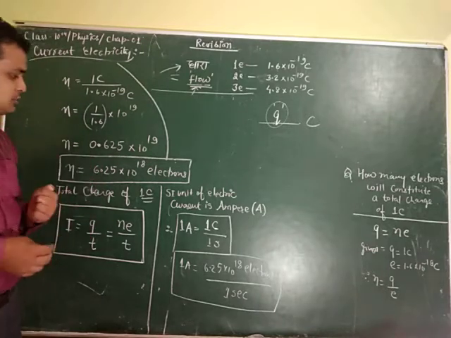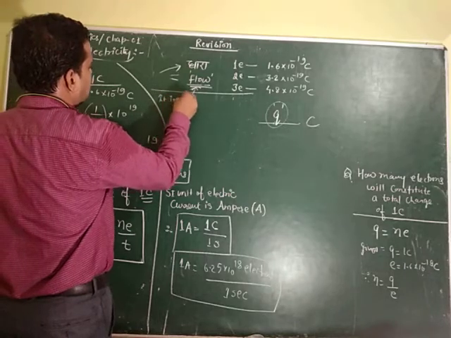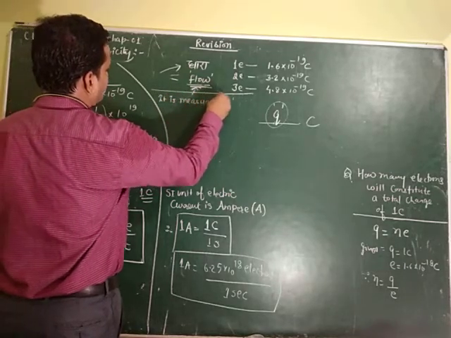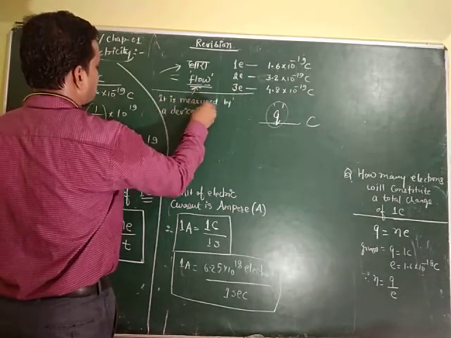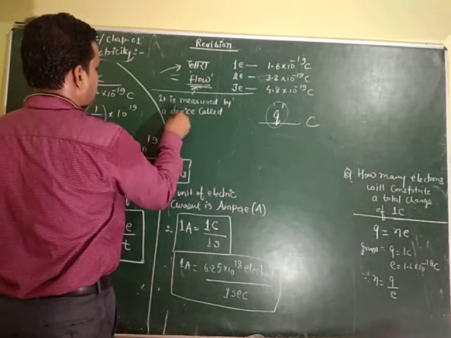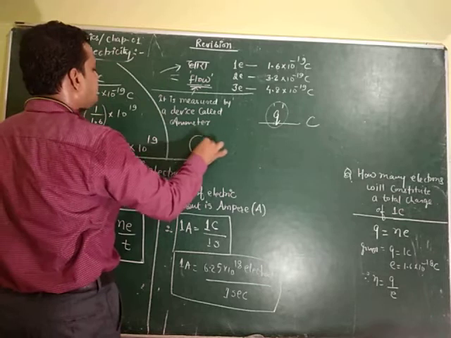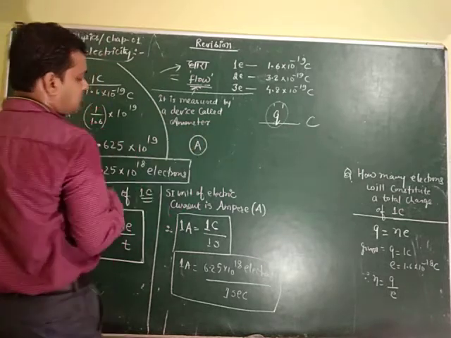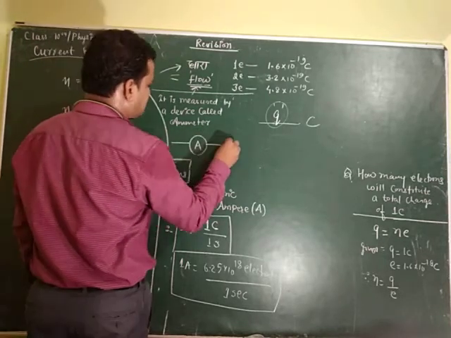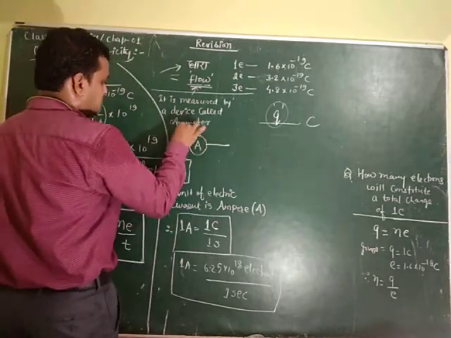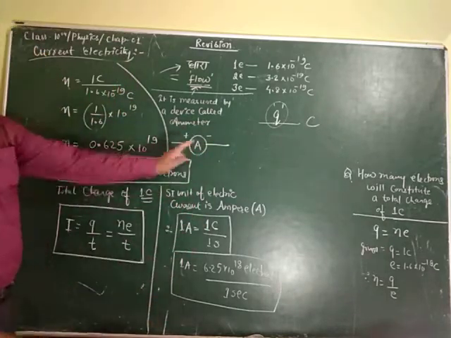So it is measured by a device called an ammeter. I will send you the picture of this ammeter also. This is plus, this is minus, depending on the connections. So this is the ammeter symbol.